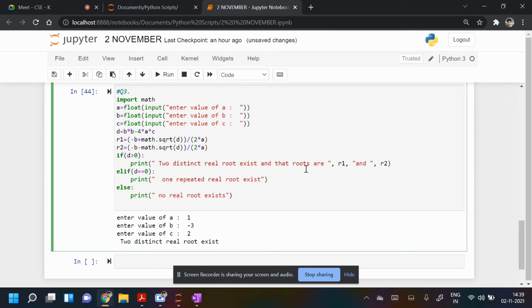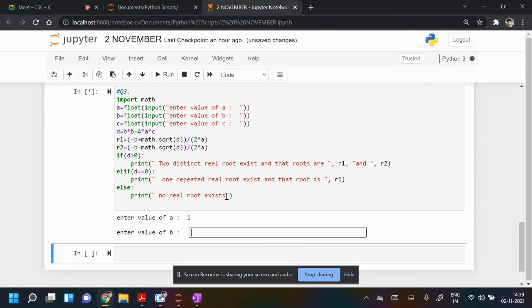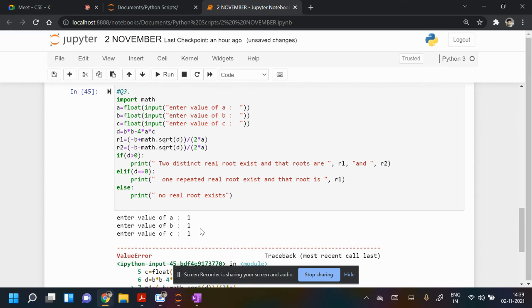So I'm printing the roots now. One repeated root exists, and that root is, just print any one of them, it will give the same value, r1. No root exists, so you will not print. So shift enter, let me write 1 1 1, no root exists.